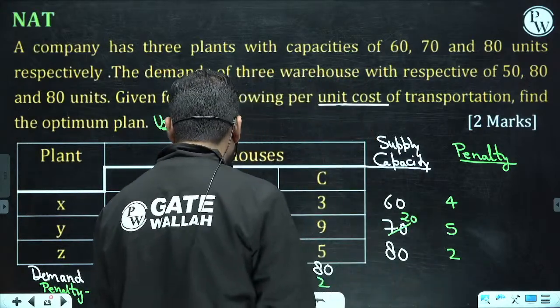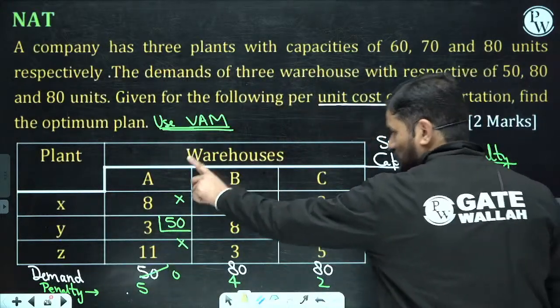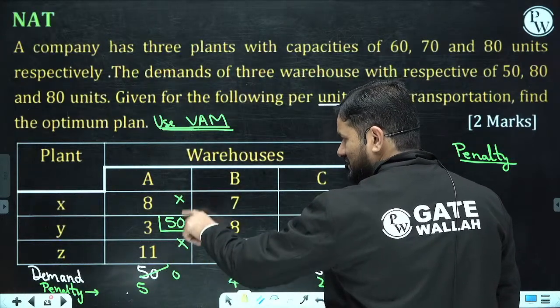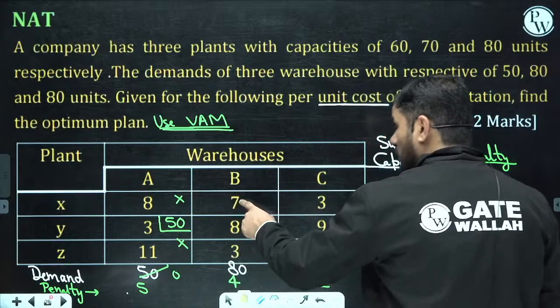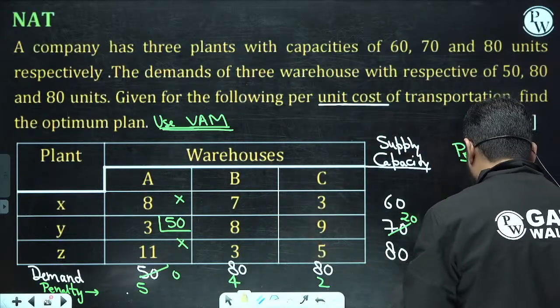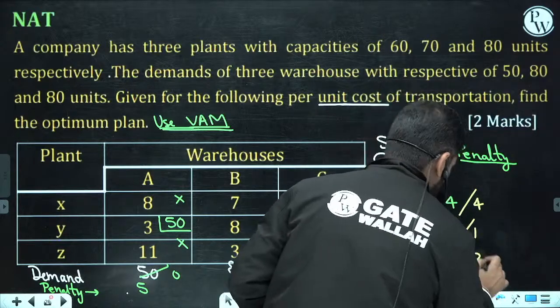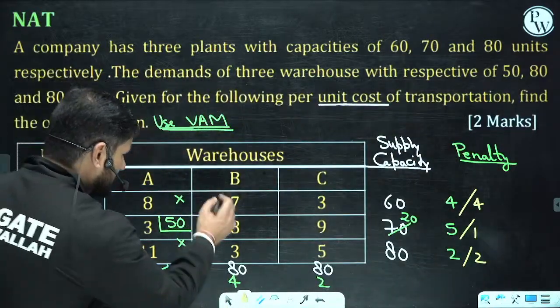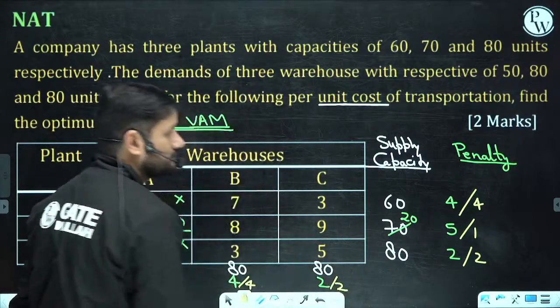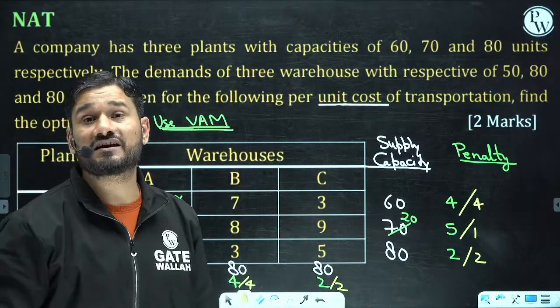Now the next penalty. This is over now because the demand for A has been fulfilled, so it is not going to purchase any quantity from X and Z. Now what is the penalty? Again 4. What is the penalty? 1. What is the penalty? 2. New penalties. What is the penalty here? 4. What is the penalty here? 2. Again there is a tie between maximum penalties.